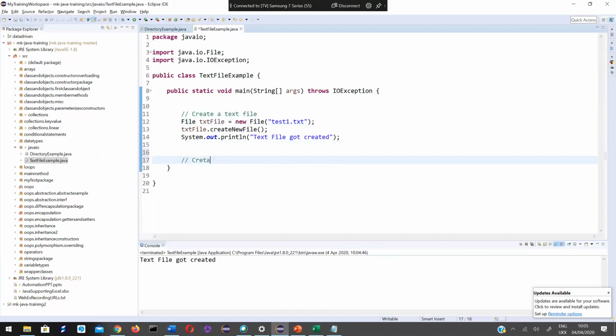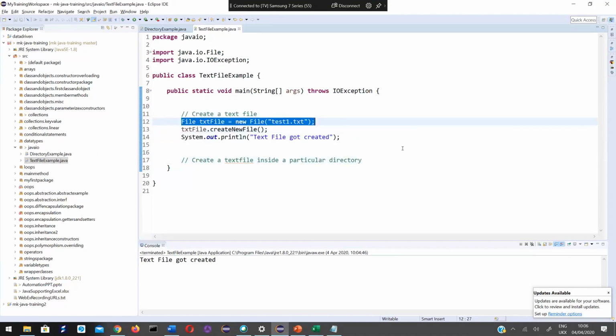Create a text file inside a particular directory. How to do that?